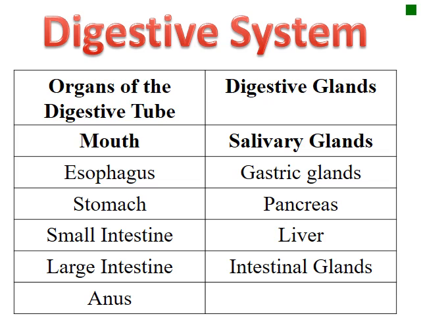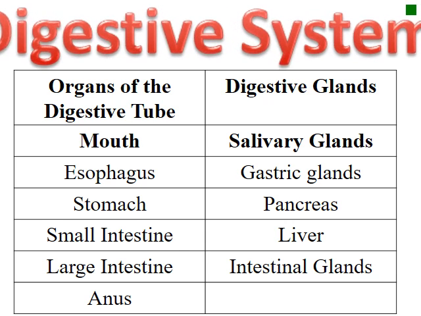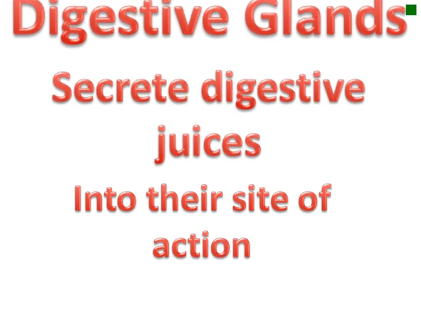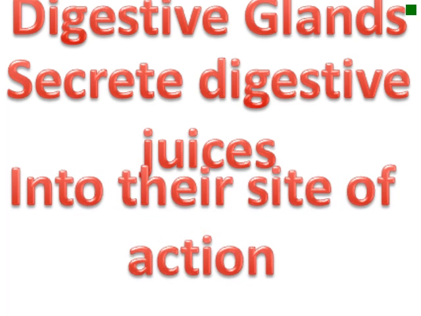The digestive system includes organs of the digestive tube and organs of the digestive glands. The digestive tube organs are the mouth, esophagus, stomach, small intestine, large intestine, and finally the anus. In the digestive glands, we have the salivary glands, gastric glands, pancreas, liver, and the intestinal glands. So, what is the function of digestive glands? Digestive glands secrete digestive juices into their site of action.